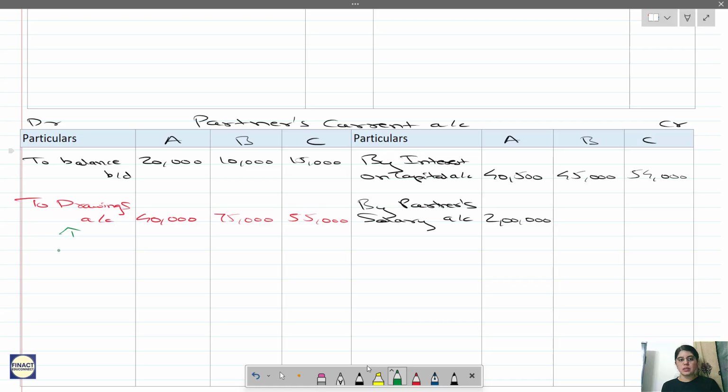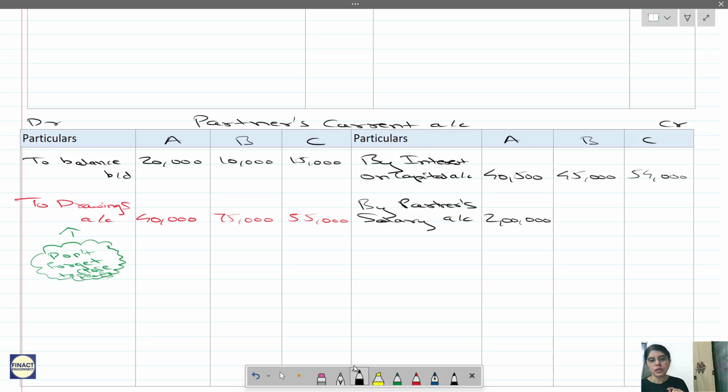Don't forget this. 40,000, 75,000 and 55,000. We have to transfer the drawings entry from the drawings account to either the capital account or current account. In this case, it's a fixed method, so current account. Don't forget to close drawings. Make a note over here.